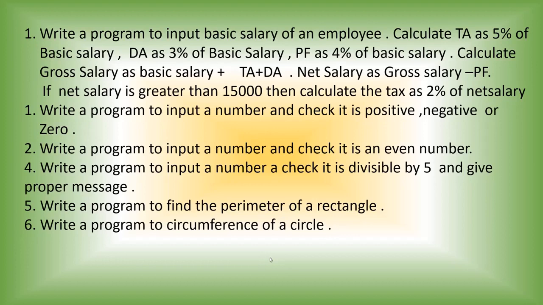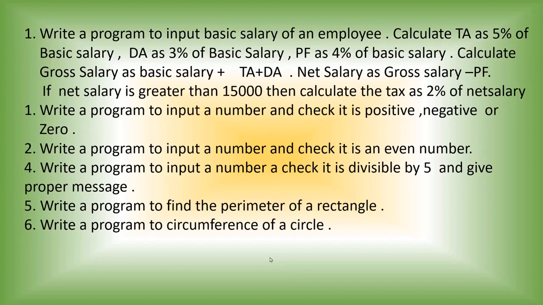All the even numbers must be divisible by 2. That means when you divide the given number by 2 and take its remainder, how much will the remainder be if it is an even number?